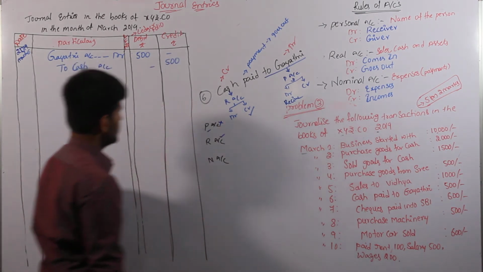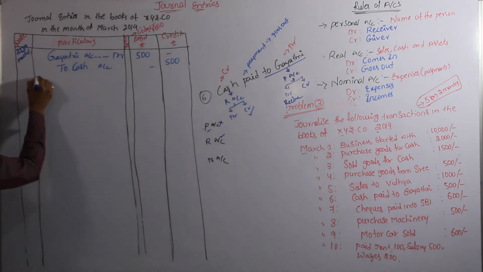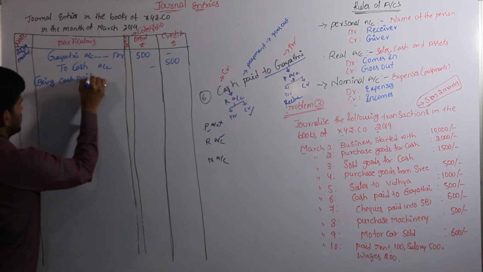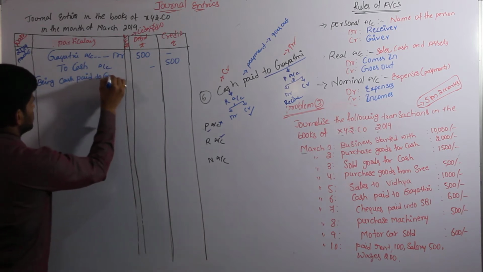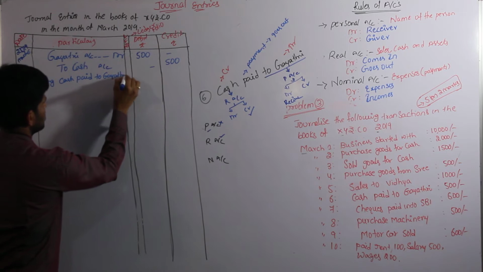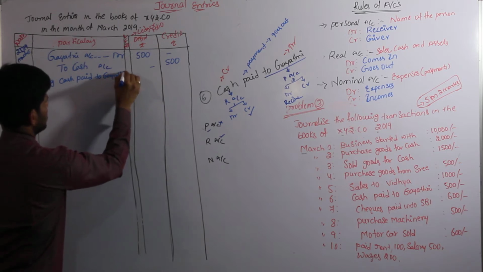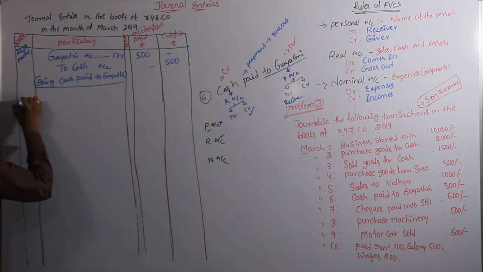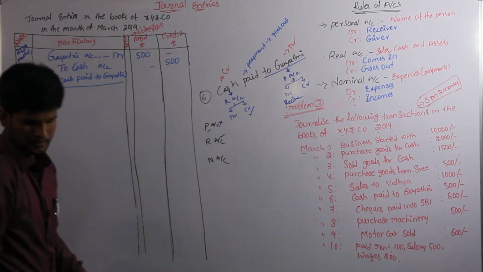Worth of transaction 500 and narration being cash paid to Gayatri. Then underline the narration and come to the seventh one.